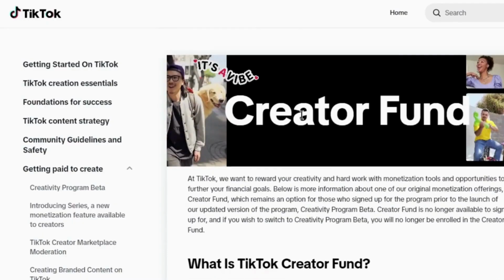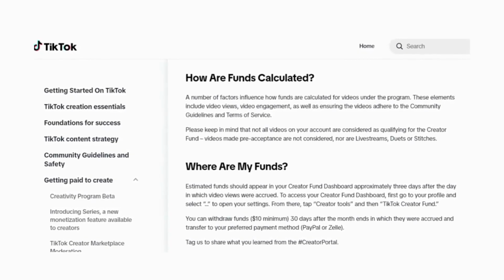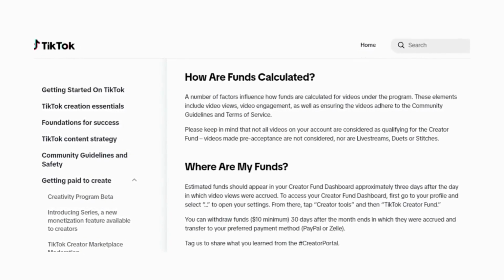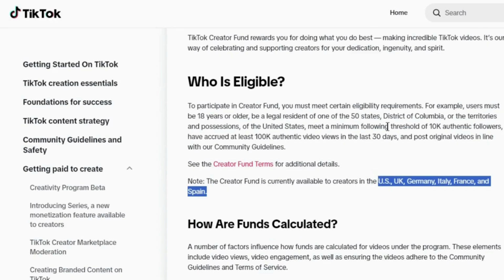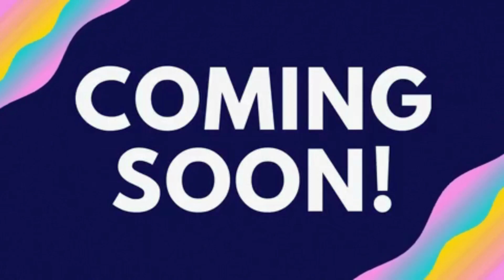Additionally, TikTok has recently launched its Creator Fund program, somewhat similar to YouTube's monetization. Unfortunately, this is currently available only in select countries. I'll delve into each of these methods in separate detailed videos in the future.